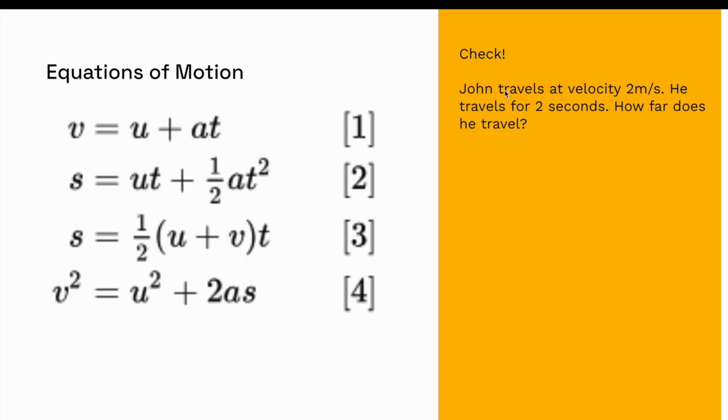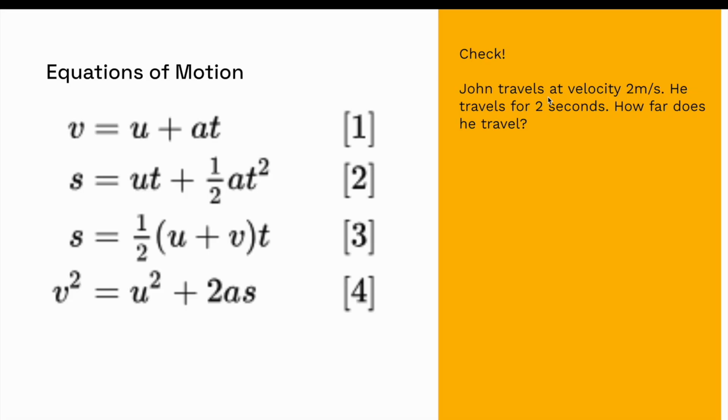So let's just make a quick check. John travels at velocity 2 meters per second. He travels for 2 seconds. How far does he travel? So I'd like you to try this really quick and then I'll walk you through it. Have you done it? All right. So we know that his initial velocity is 2 meters per second. He travels for 2 seconds.